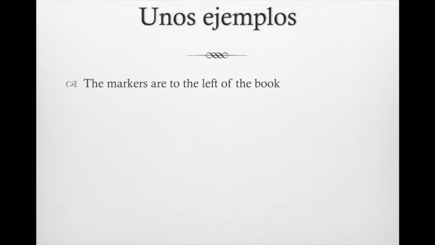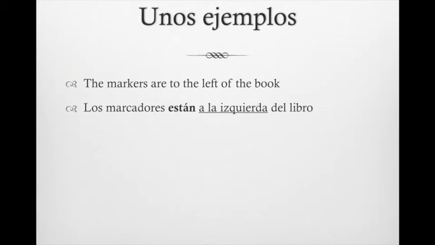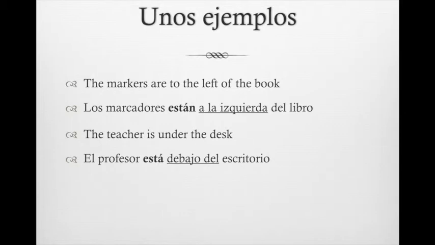Here are some examples. The markers are to the left of the book. We're describing the location of the markers. Los marcadores están a la izquierda del libro. We have the conjugation of the verb estar. It agrees with los marcadores, and that's why it's están. We have a location word, and then because we have the word de and el, we morph it together to become del libro. The teacher is under the desk. El profesor está debajo del escritorio. The location of the teacher is underneath of the desk.